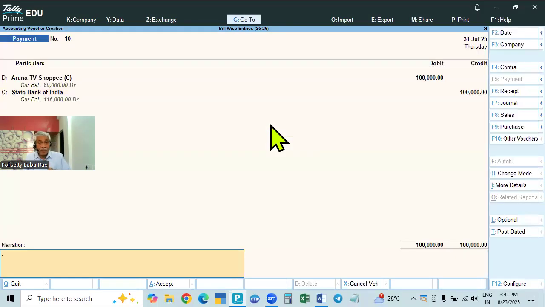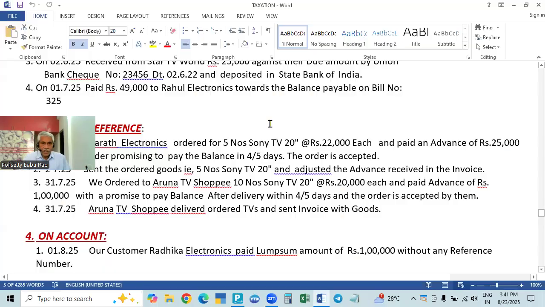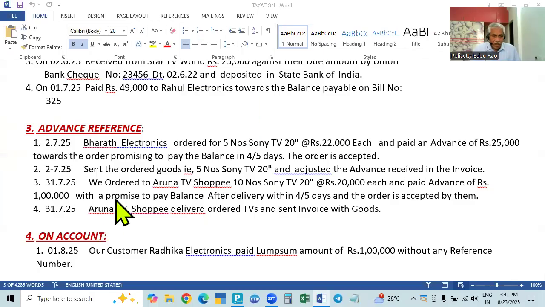So being advance paid for purchases, that is advance received on sales. This is advance paid on purchases. We give the advance, we paid, and after that we receive the goods. Aruna TV Shapi, on whatever date is given, that will be taken. Aruna TV Shapi delivered the goods to us and sent the invoice. If they send the invoice, they will adjust the money. When we are making the entry, we will adjust the advance.